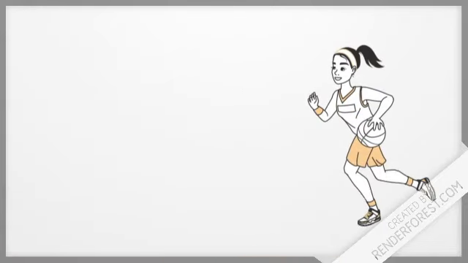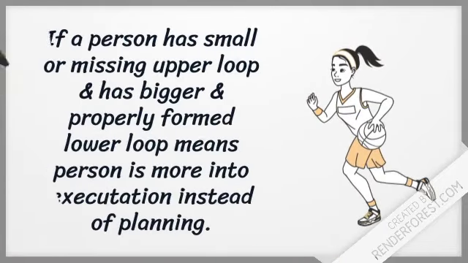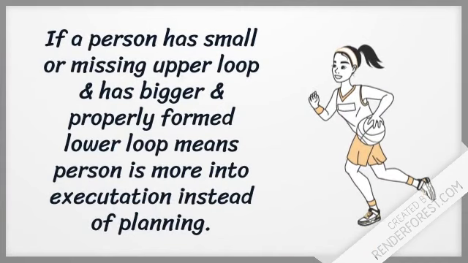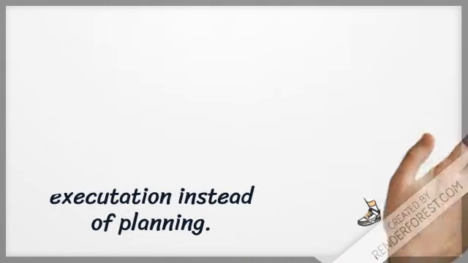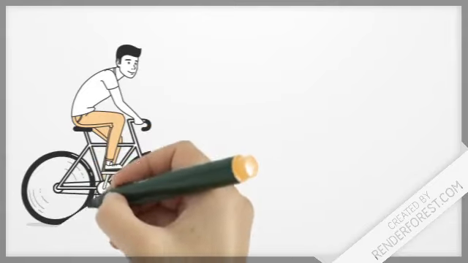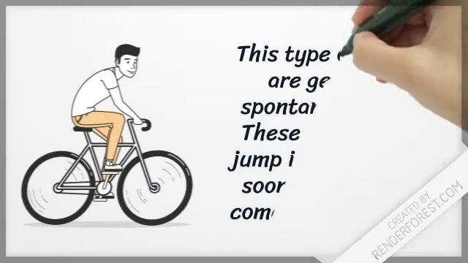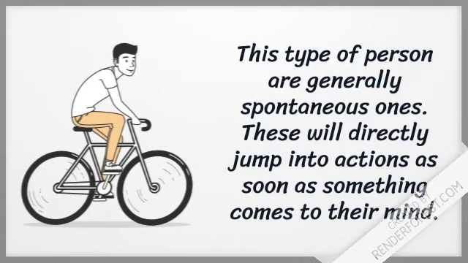If a person has a small or missing upper loop and has a bigger and properly formed lower loop, it means the person is more into execution instead of planning. This type of person is generally a spontaneous one. These will directly jump into actions as soon as something comes to their mind.